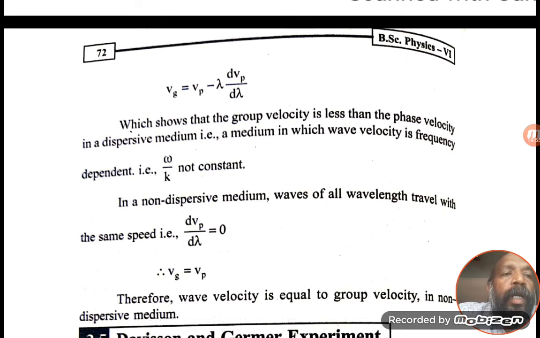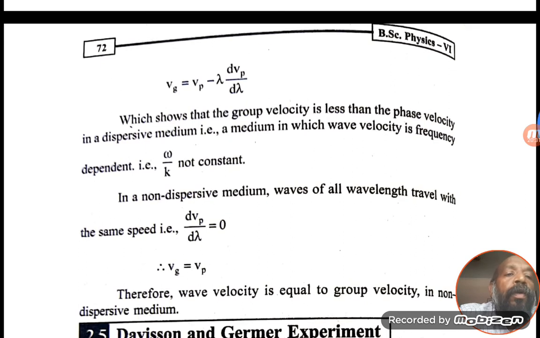So here similarly, in this case also, the velocity of the wave depends on the medium. So omega by k is not constant. In a non-dispersive medium, there is no change in the medium. All waves, all wavelengths, travel with the same speed. So in a non-dispersive medium, dVp by d lambda gives 0. dVp by d lambda is equal to 0. Hence we have Vg is equal to Vp.